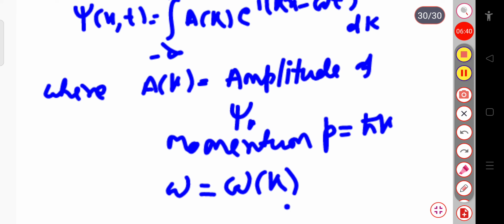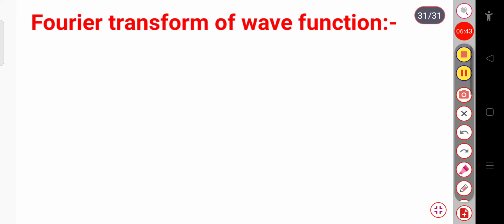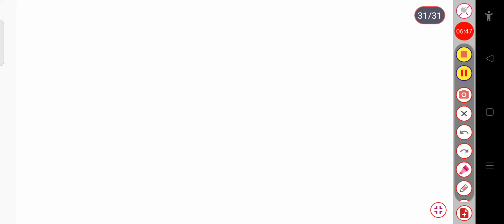Now we will see the Fourier transform of the wave function. Let us start with the topic, the Fourier transform of the wave function. We know Parseval's formula.